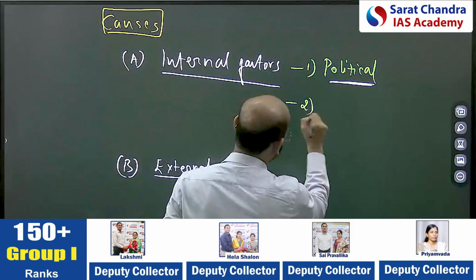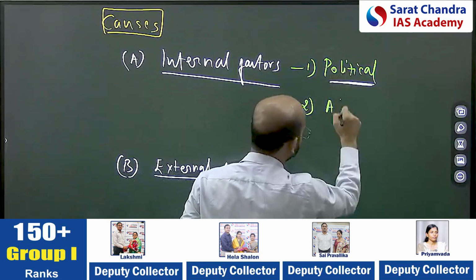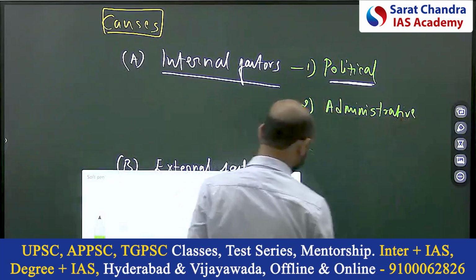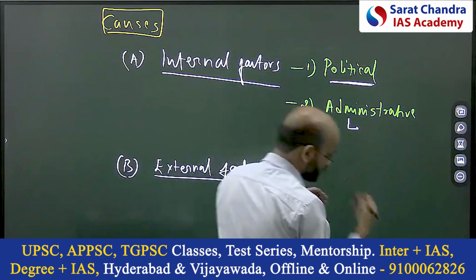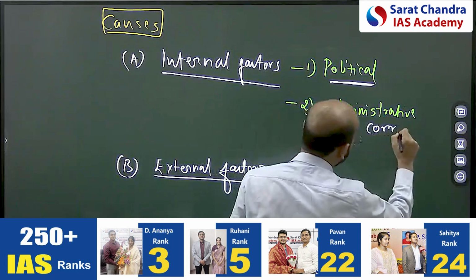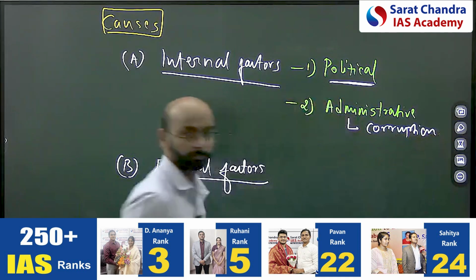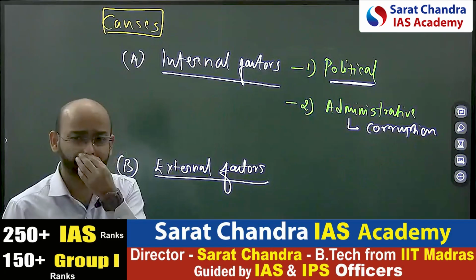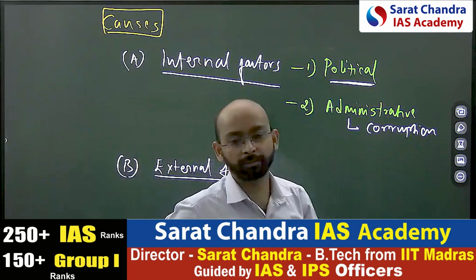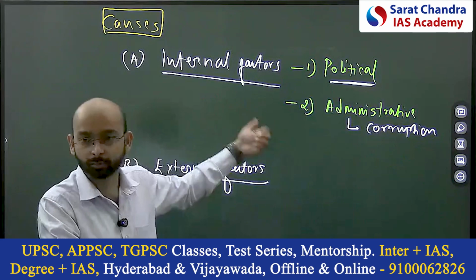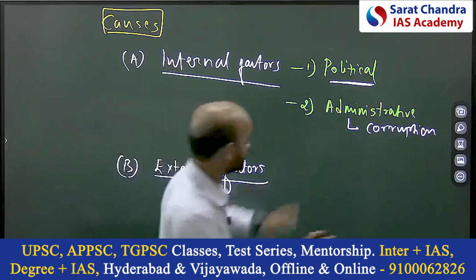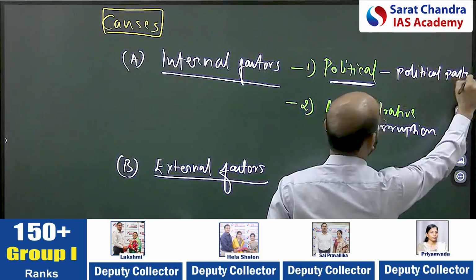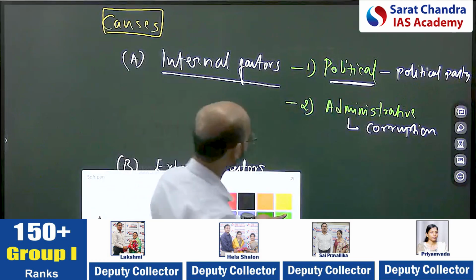The second aspect, along with the political, is the administrative. Here, the most important factor is how the different administration systems evolved, and corruption was a major issue. Corruption, red tapeism, bureaucratic hurdles also created some form of resistance among the people, and that created some issues in the post-independence period. Here the political party evolution and their changing demands were the reasons.